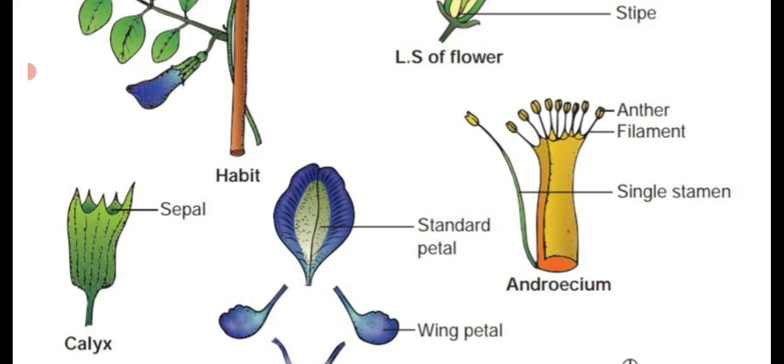That is said to be dithecous. 9 filaments of the anthers are fused together to form one bundle. The 10th stamen forms a separate bundle, which means diadelphous. That means it forms two bundles of androecium filaments.